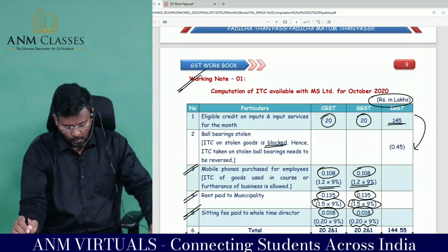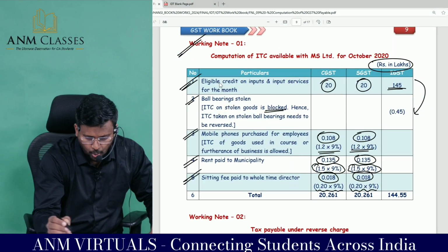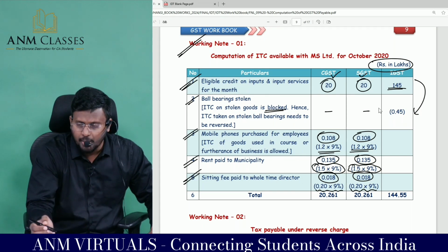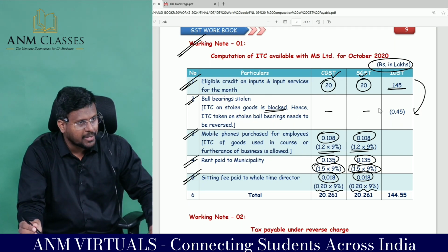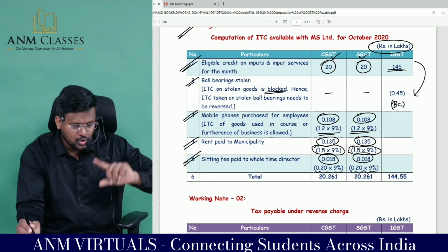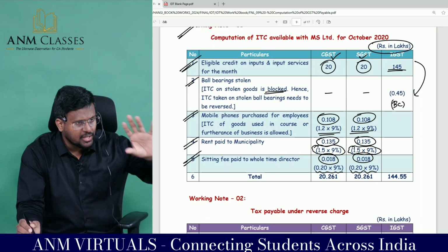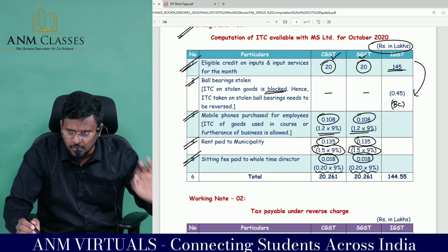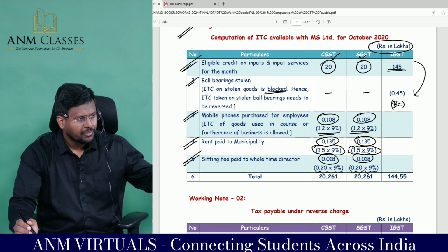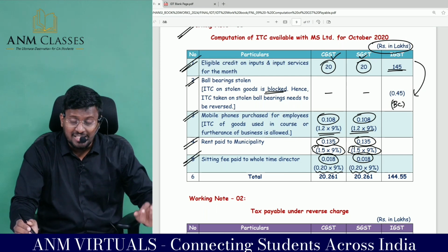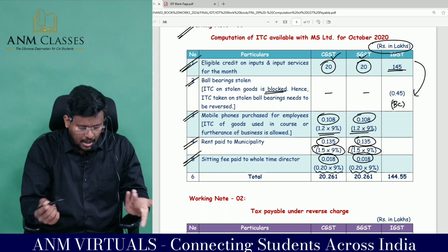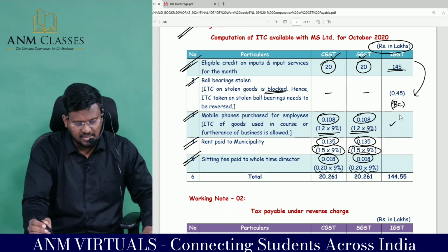So what we are supposed to do, sir, is this: this is the ITC amount given in the question. From that, some ball bearings have been stolen by the employee. It has become blocked credit, so we have reduced it. Mobile phone, we sold to the employees. Sir, we find out the open market value, and on that open market value we have collected the output tax. Hence, that mobile is entitled for ITC. Here, gift provisions will not be applicable. So that amount I am going to claim as ITC.